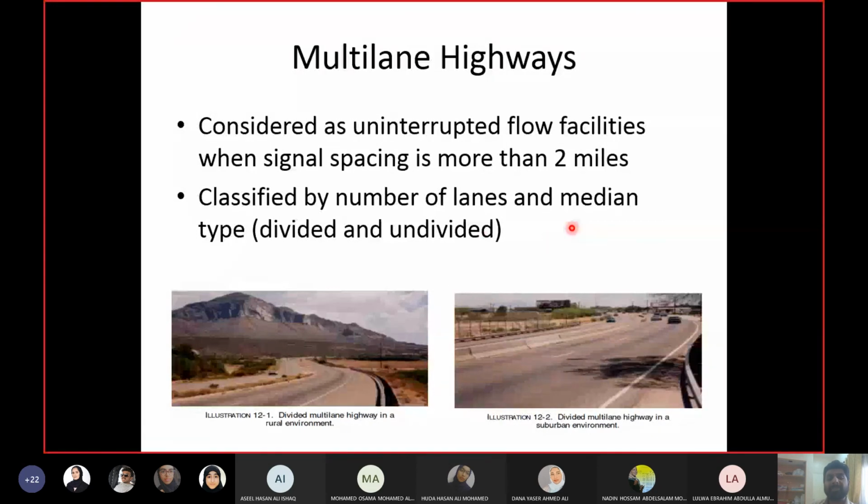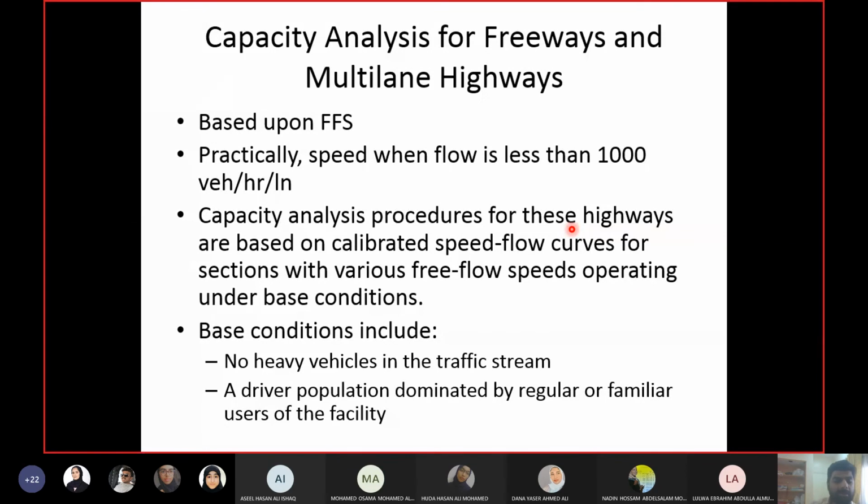So why didn't we mention median with the freeway? Freeways always have a median. You cannot have a freeway without a median. Okay. And we will discuss the analysis starting from tomorrow, inshallah.